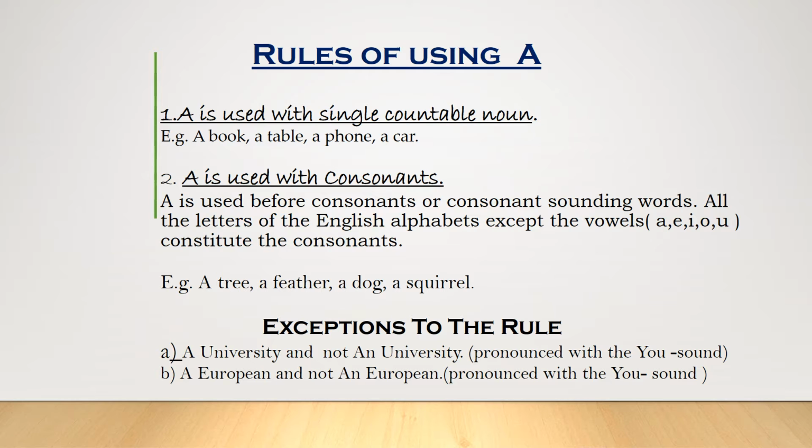However, there are exceptions to the rule. We say a university and not an university, since university is pronounced with the Y-O-U sound. We say a European and not an European, since European is pronounced with the Y-O-U sound.